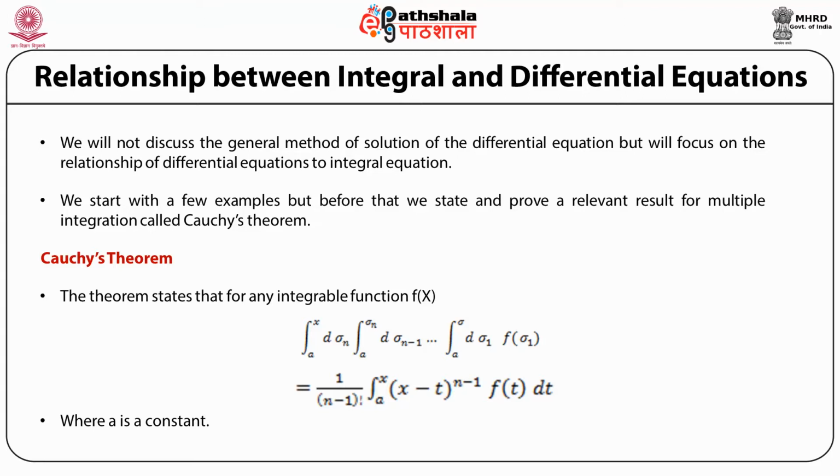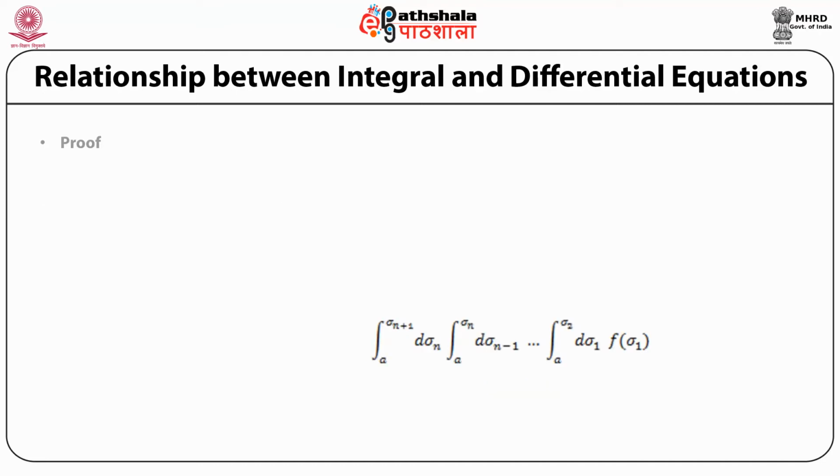So what does the Cauchy theorem do? Cauchy theorem relates an n-dimensional integral of a function with specific integration ranges with a single integral over the range a to x. To prove this theorem, we will use the induction method.